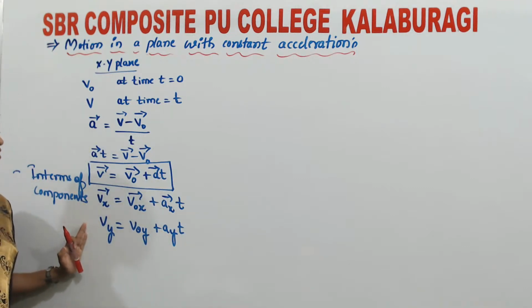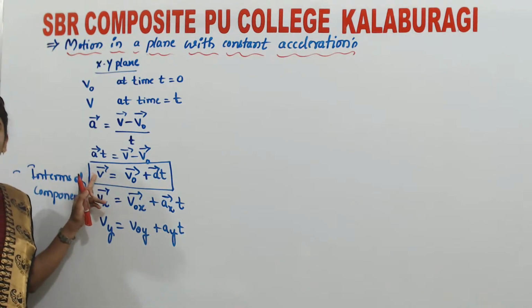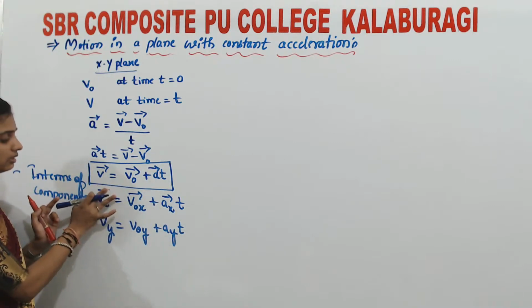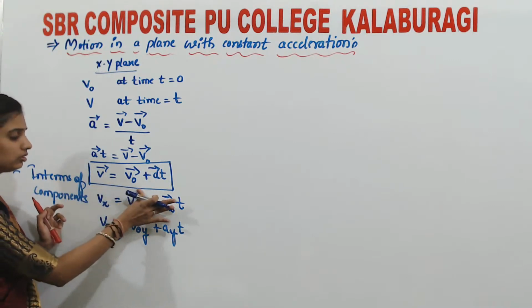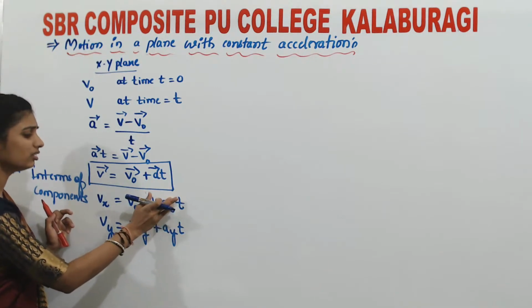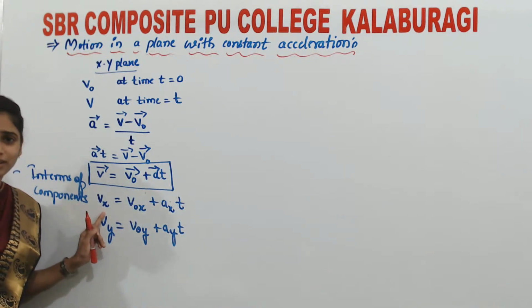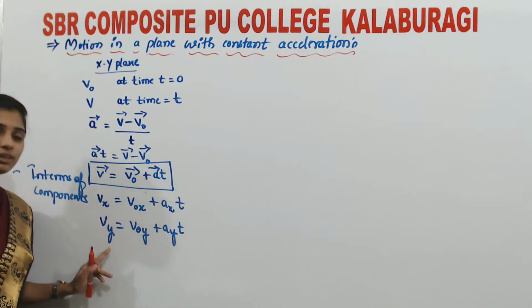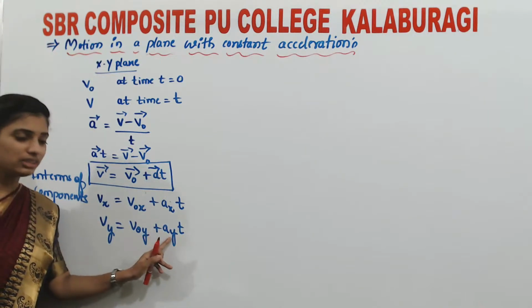So these two are nothing but the components of vector v over here. If I have written x, I can remove the vector notation, it is understood. So velocity along the x-axis is v naught x plus ax t, and velocity along the y-axis is v naught y plus ay t.